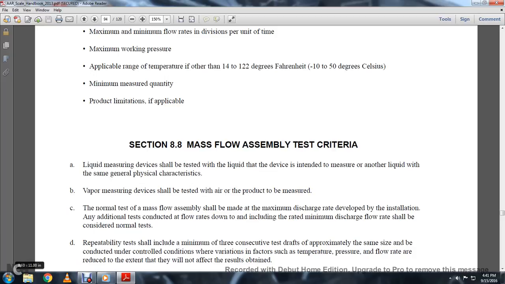Liquid measuring devices shall be tested with a liquid, or a device intended to measure another liquid with the same general physical characteristics.